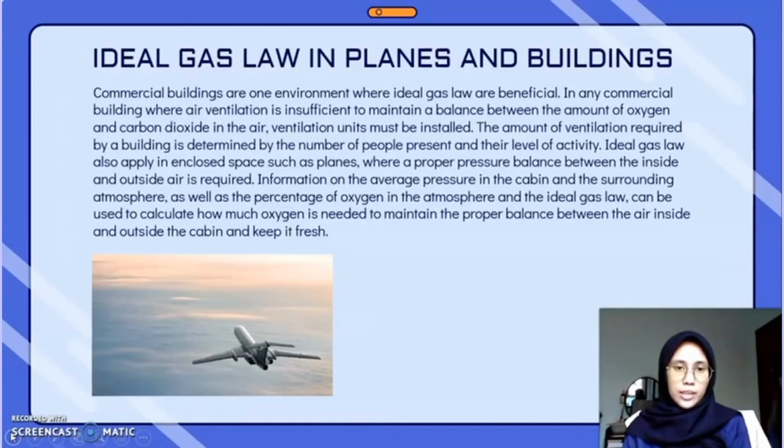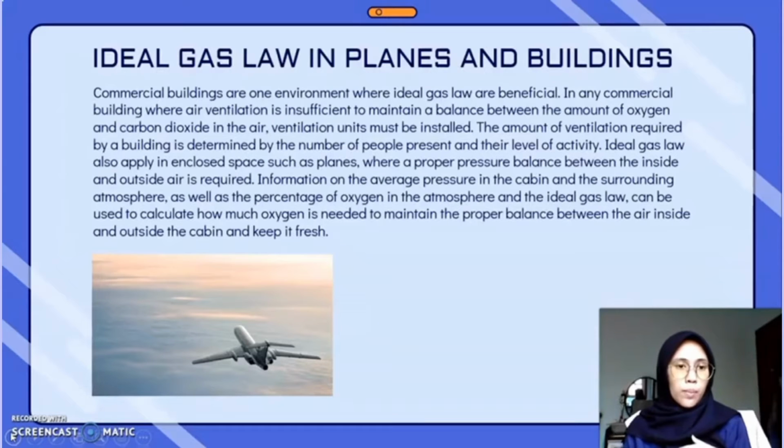First is ideal gas law in planes and buildings. Commercial buildings are one environment where ideal gas law is very beneficial. This is because in any commercial building where air ventilation is insufficient to maintain a balance between the amount of oxygen and carbon dioxide in the air, ventilation units must be installed. The amount of ventilation required by a building is determined by the number of people present and their level of activity. For example, a building with high levels of human activity requires more ventilation than a building with lower levels of human activity or fewer people moving around.